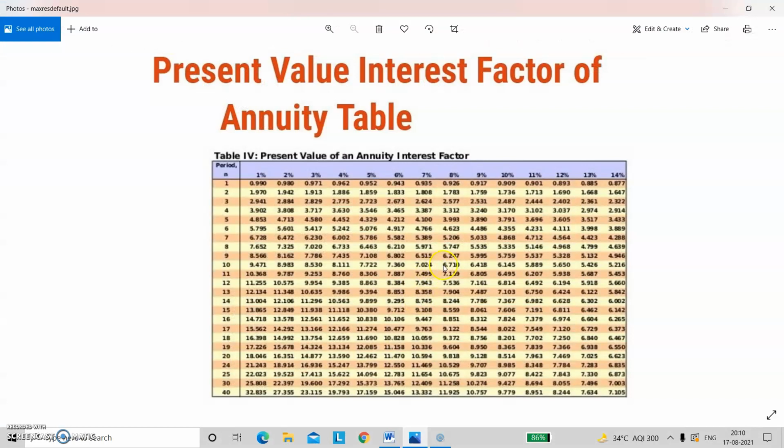So we are going to use this table, the present value interest factor annuity. You can see the percentage on the horizontal side and the number of years on the vertical side. So 10% is this, you can see the cursor over here, and 15 on the vertical side is this. So the value is 7.606.